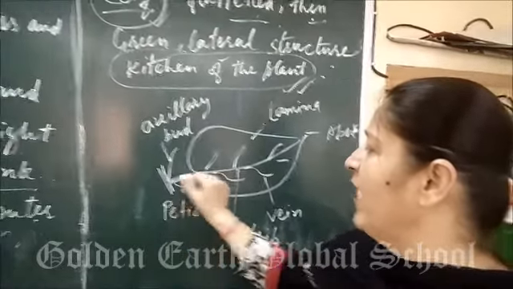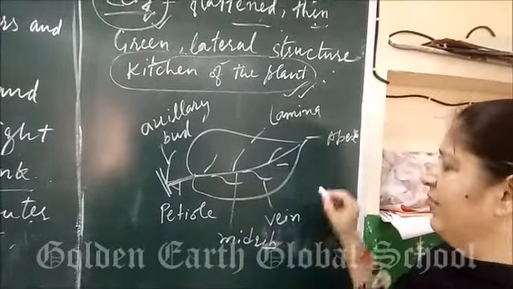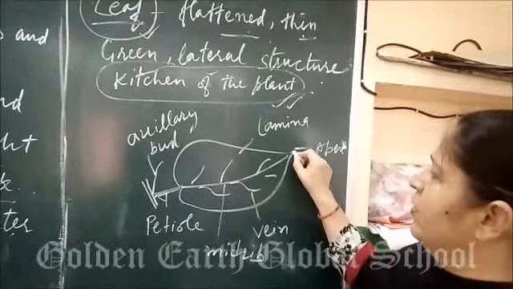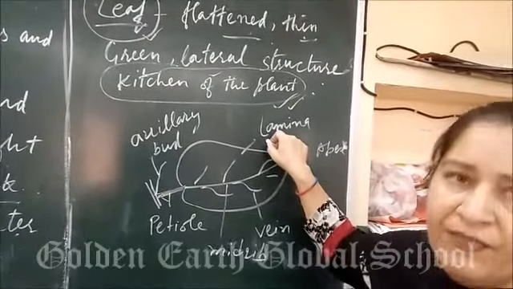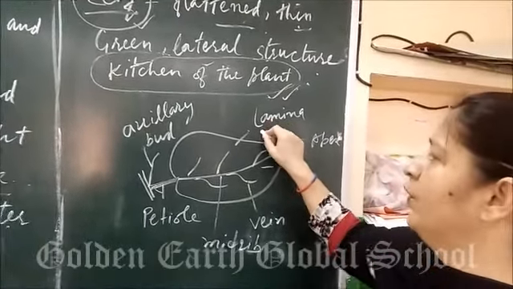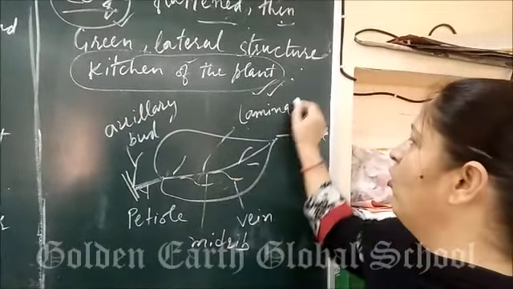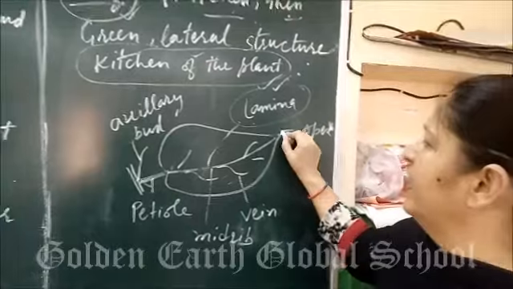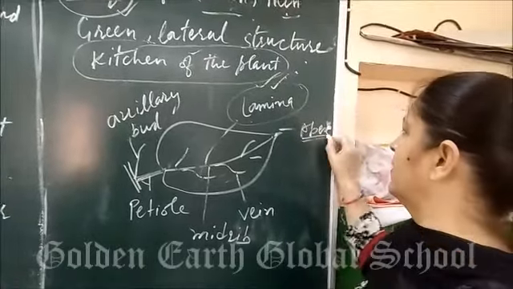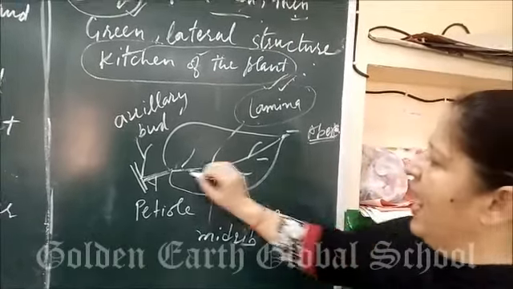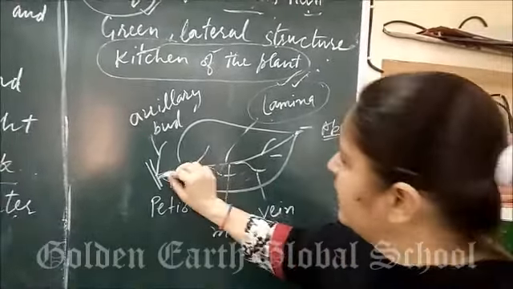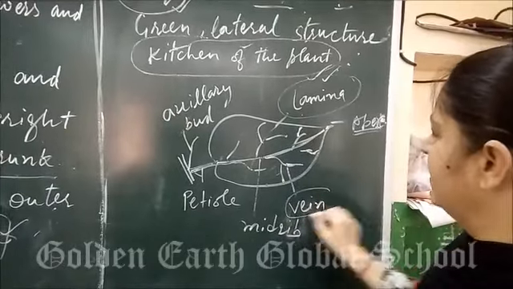In this topic we have to do the structure of the leaf. First, you will draw the leaf, or you will take a leaf from outside your home. See, the green portion of the leaf is called the lamina. This is called the apex. And this is the midrib. Midrib again is distributed as the veins.